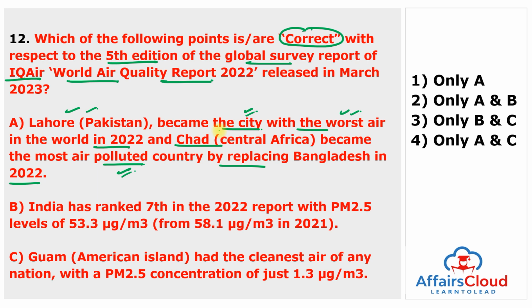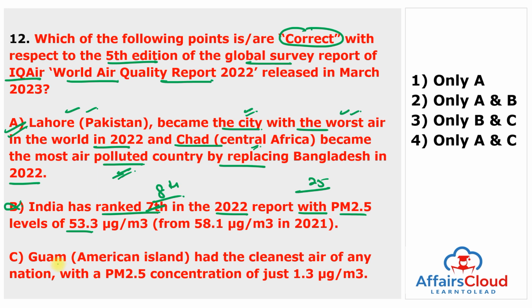So, if we are talking about city then it is Lahore, if we are talking about the most air polluted country then it is Chad in Central Africa. So, the first statement is true, and the amount of PM 2.5, or particulate matter 2.5 particles per cubic meter in the air in Lahore increased, making it the most polluted city on the earth. Next is, India has ranked 7th in the 2022 report with particulate matter 2.5 levels of 53.3. This statement is wrong, because India has some of the world's most polluted cities and it ranked 8th in the 2022 report with particulate matter 2.5 levels.